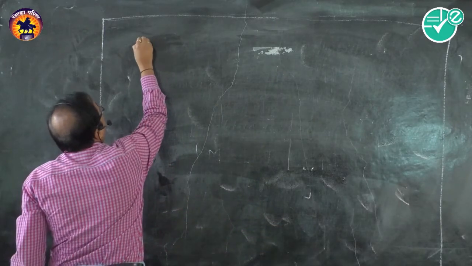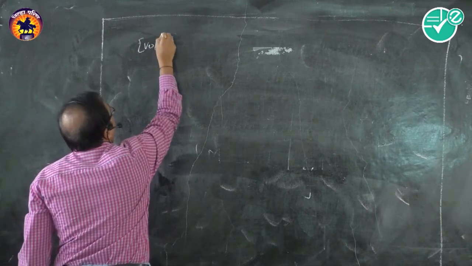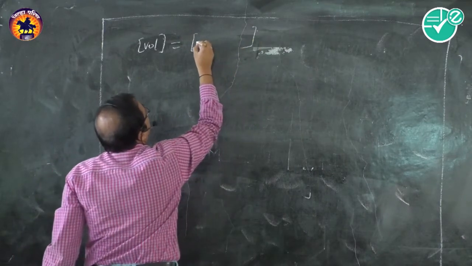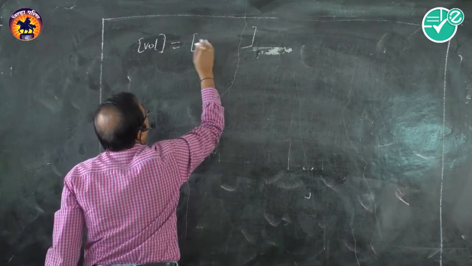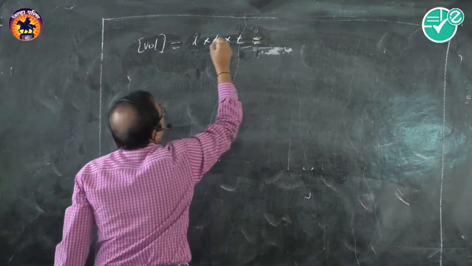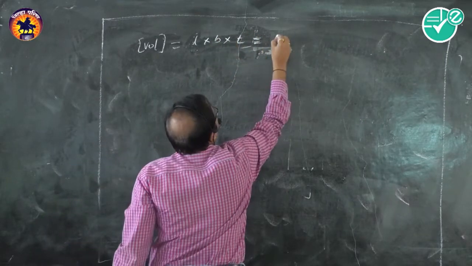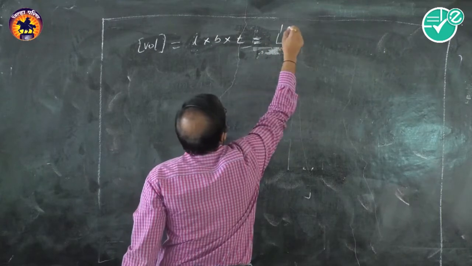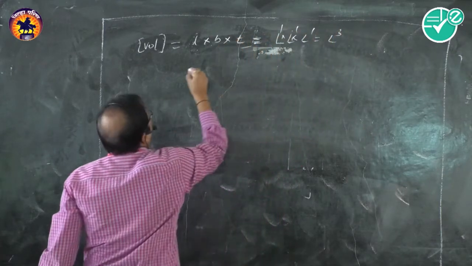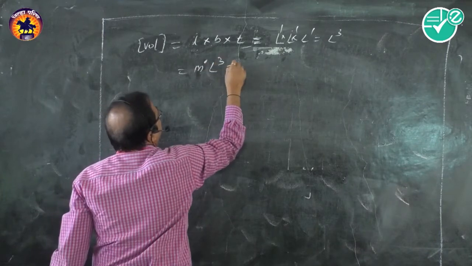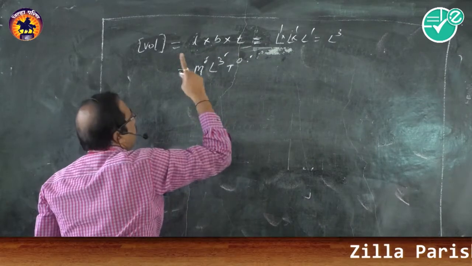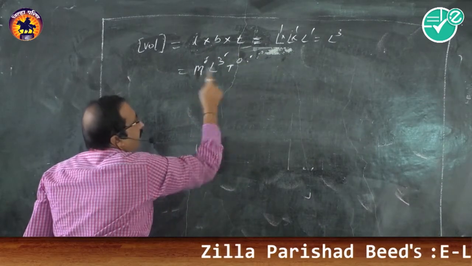So let us find the dimensions of volume. What is the formula? Don't memorize it, just try to find it using the formula. What is the formula of volume? It is length into breadth into height. So it is L1, again L1, again L1. So it is L3. So the dimensions of volume are M0 L3 T0, because these 0, 3, 0 are the powers to which the fundamental quantities are raised.